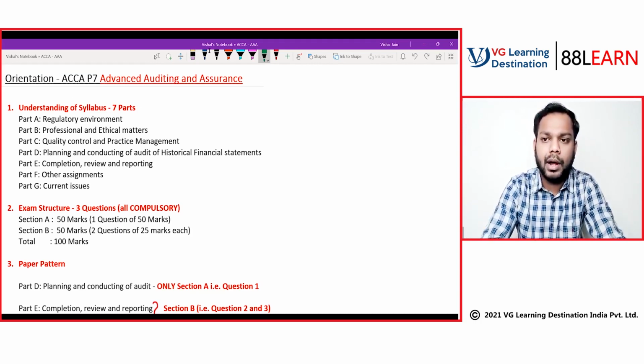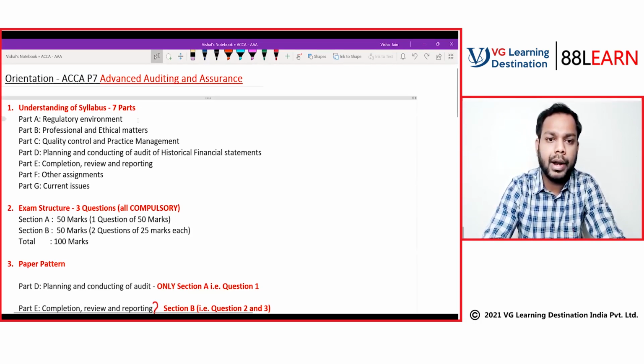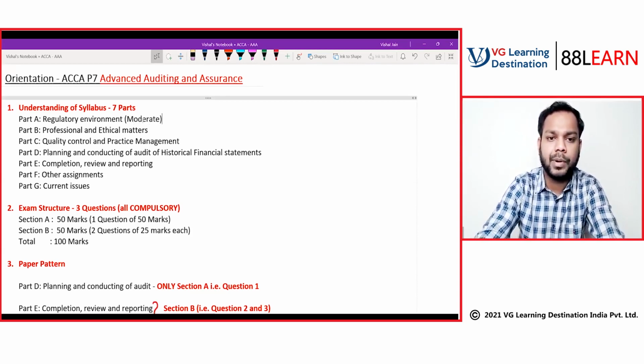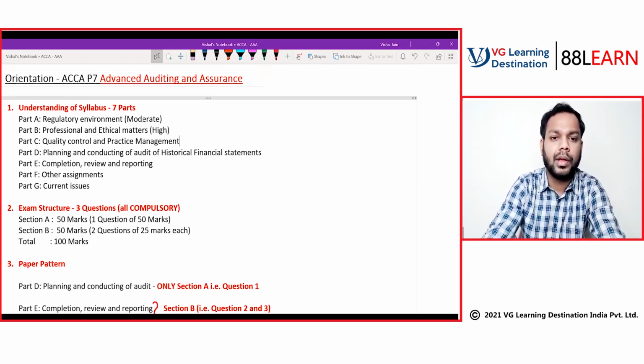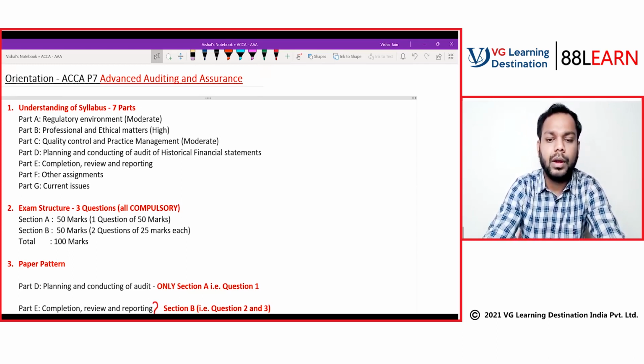Let me highlight for you which are the areas of high importance and which are the moderate topics. This is moderate from an exam perspective. This forms very high importance. Again, this is also moderate. Now this forms high importance.